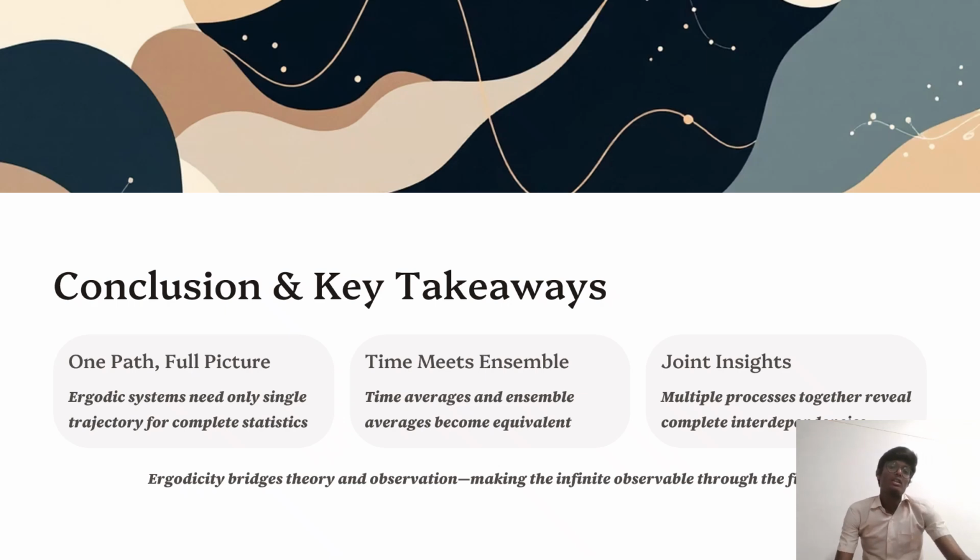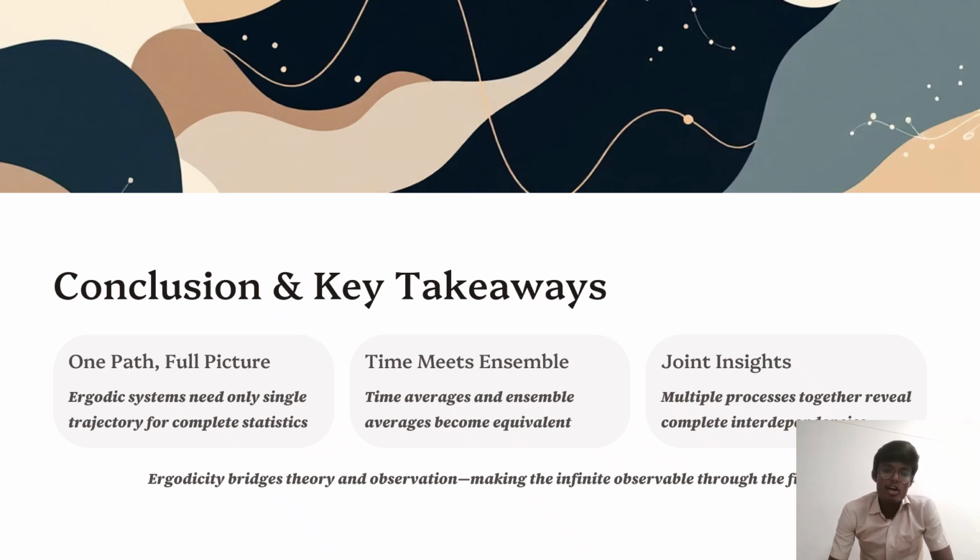And next, conclusion. The conclusion is key takeaways. The conclusion is one path full picture, time meets ensemble, joint insights. An ergodic system needs only a single trajectory for the complex statistics, in the one path full picture. That is about the conclusion of one path, full picture. And time meets ensemble: the time average and the ensemble average become equivalent. And the joint insights: multiple processes together reveal completely interdependent behavior.